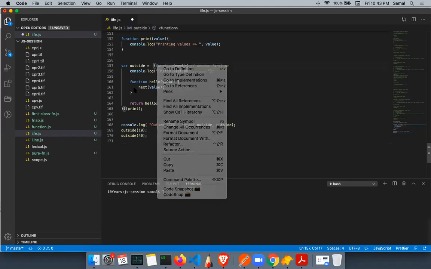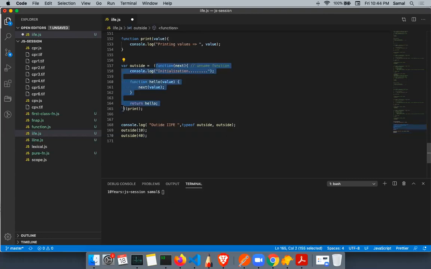So what do we call this entire part, the highlighted part? Function expression. Okay, and then invocation. Invocation will only happen when you add the additional parentheses. Right, additional parentheses. Higher order function. Yeah, higher order function, good.